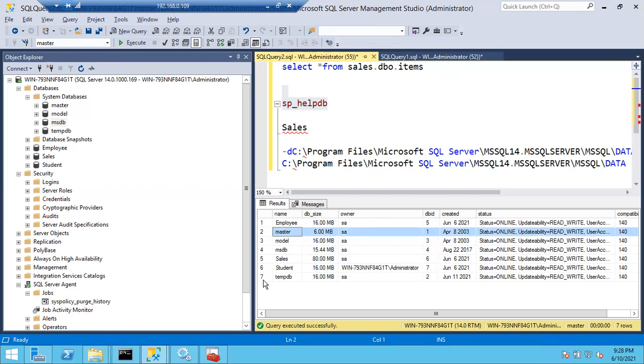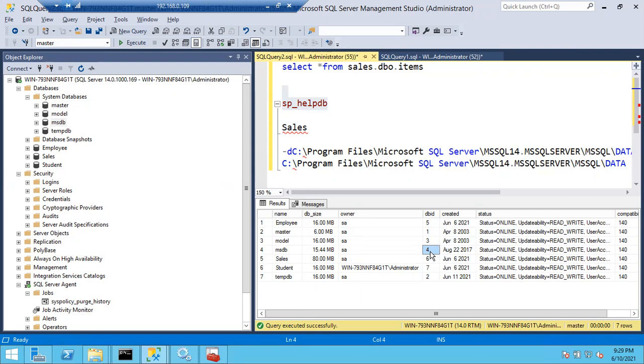After master, tempdb is very important. Why? Because the whole data processing, everything related to the SQL Server, will run in the tempdb only. So you can see the tempdb ID is 2. Then model database ID is 3. And you can see the fourth system database, that is MSDB, the ID of MSDB is 4. So master is 1, tempdb is 2, model database is 3, and MSDB is 4.